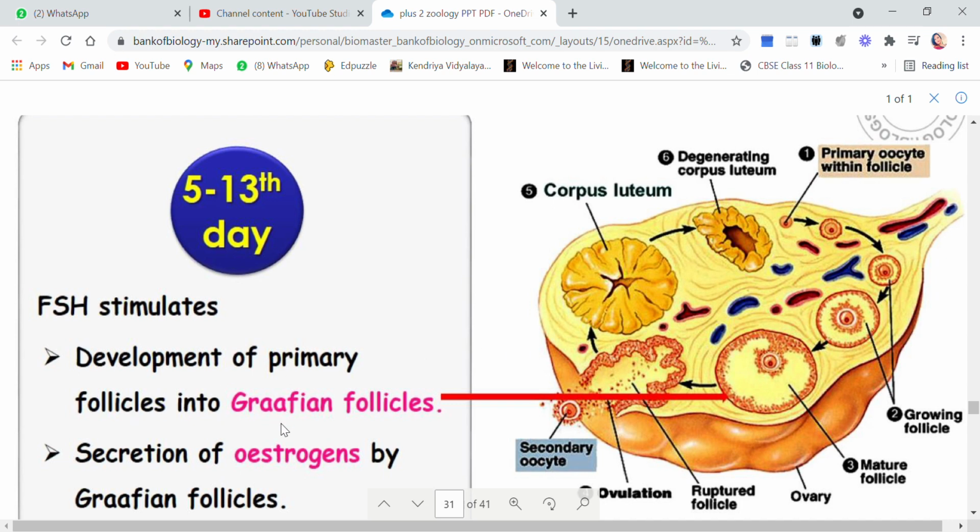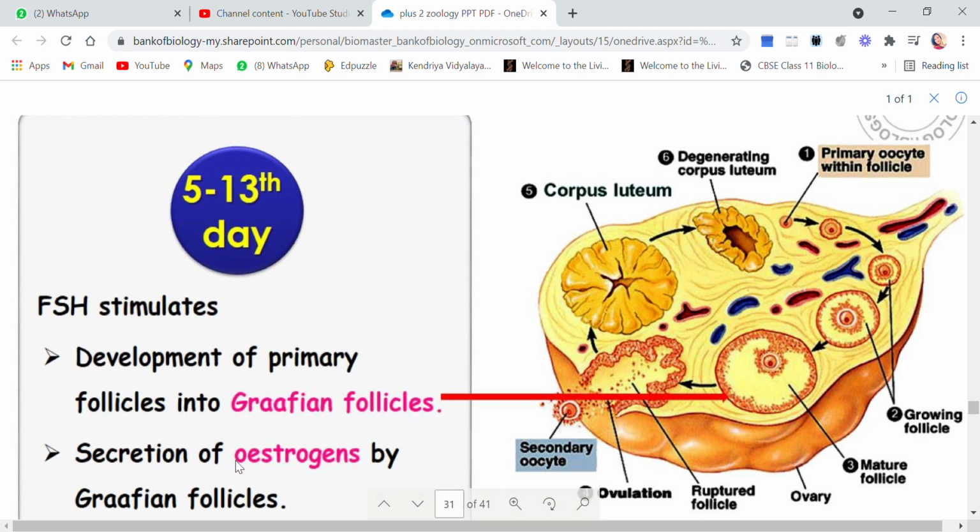All these developments are based on the secretion of FSH, because FSH will stimulate these developments.